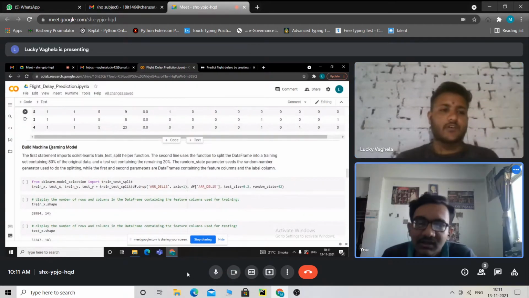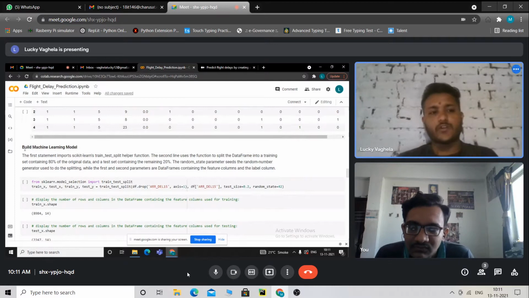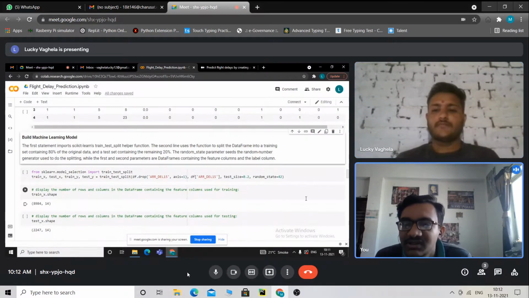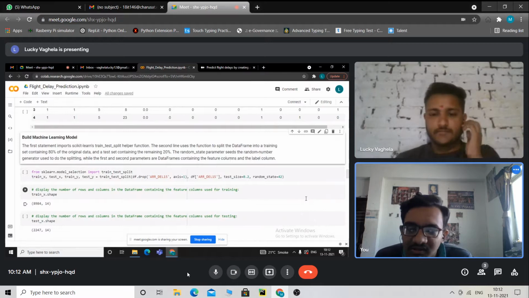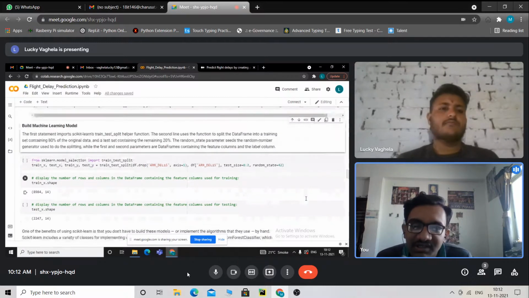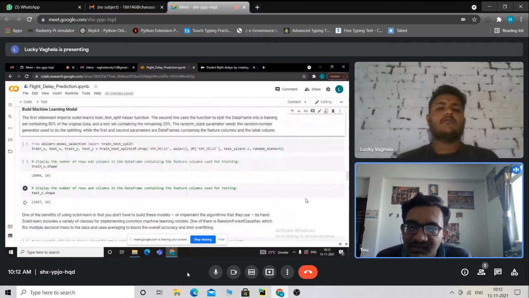Okay, now we build the machine learning model. After all this filtration and deletion of the NA columns, we build the model. The first statement is to import the library scikit-learn, because it helps split the data set into a training part and a testing part.